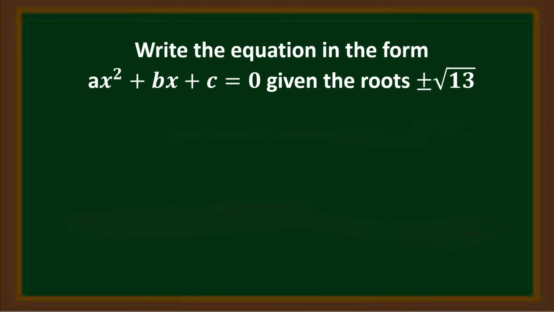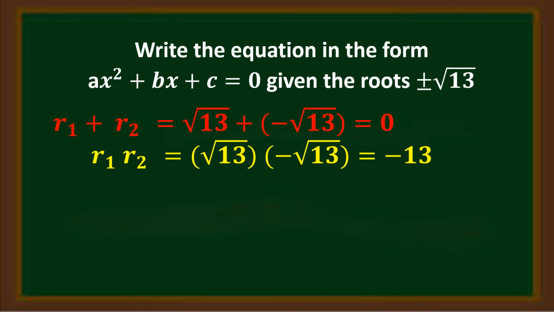Last example, write the equation in the form ax squared plus bx plus c is equal to 0, given the roots positive and negative square root of 13. For the sum, square root of 13 and negative square root of 13 are additive inverses, so the sum is equal to 0. For the product, square root of 13 times negative square root of 13, we have negative 13.